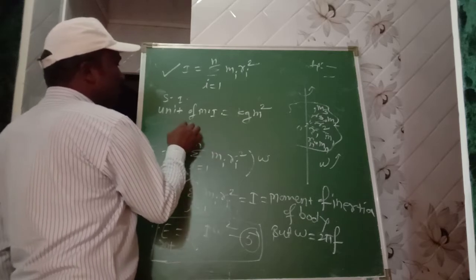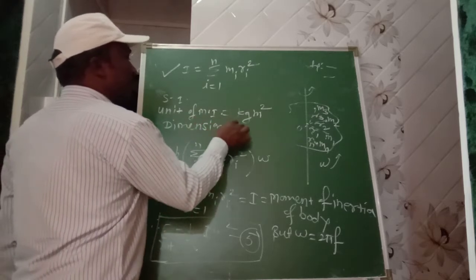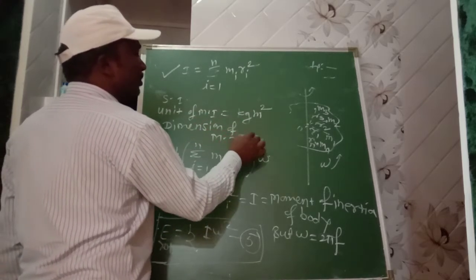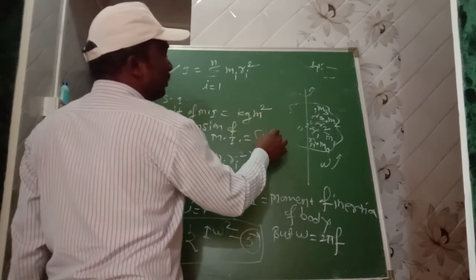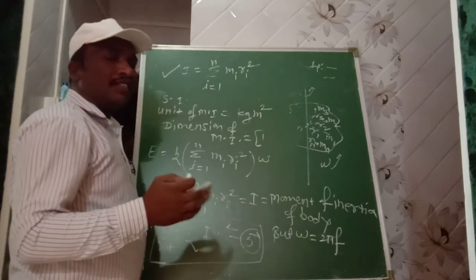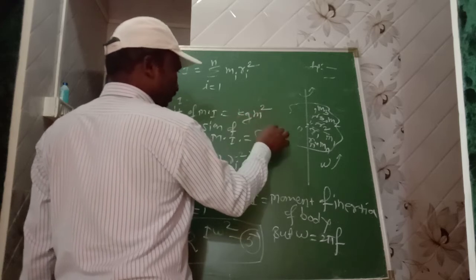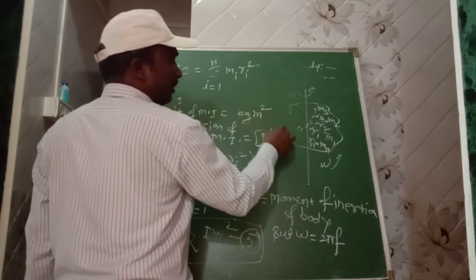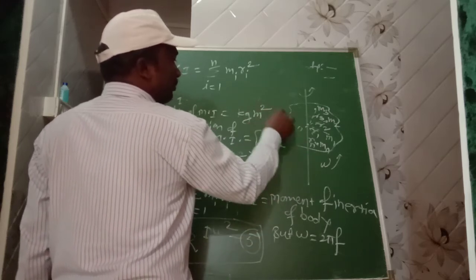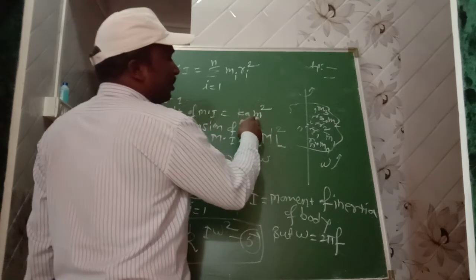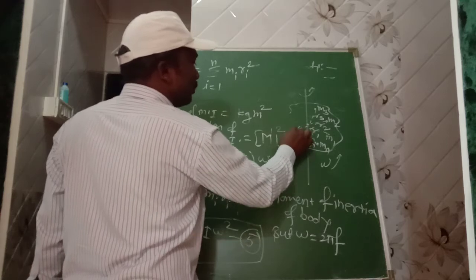Then dimension of moment of inertia. Dimension of moment of inertia is equal to kilogram in terms of mass, that is M1, meter in length, so length square, and time is not included in this term, that is time is 0.